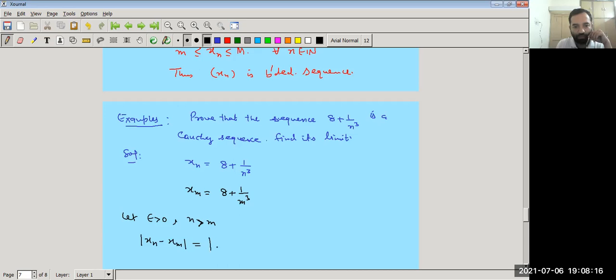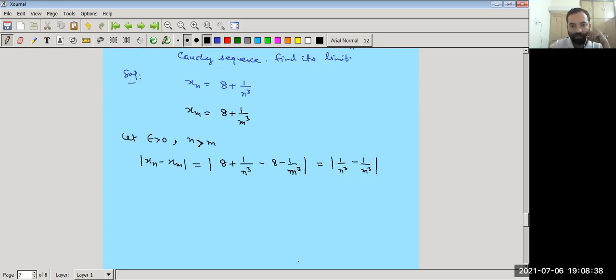So we get 8 plus 1 upon n cube minus 8 minus 1 upon m cube, and this is equal to 1 upon n cube minus 1 upon m cube, because n is greater than m.